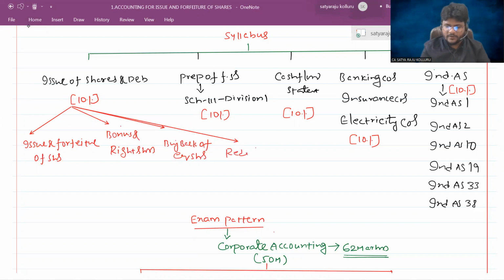Redemption of preference shares. Issue and redemption of debentures.